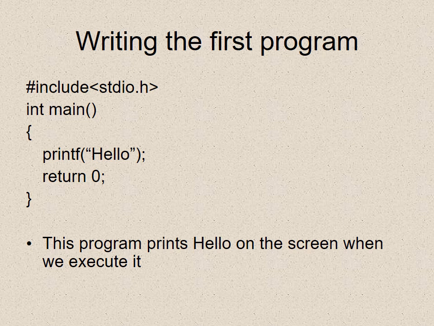Here is an example of how to write a program in C. #include <stdio.h>, int main, inside curly brackets printf, in brackets is written hello, return 0. This program prints hello on the screen when we run it.